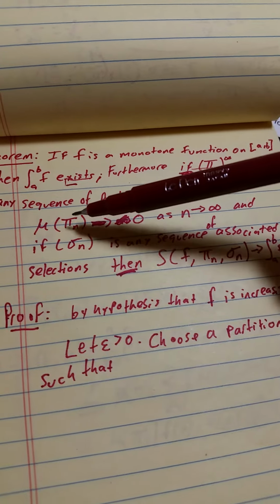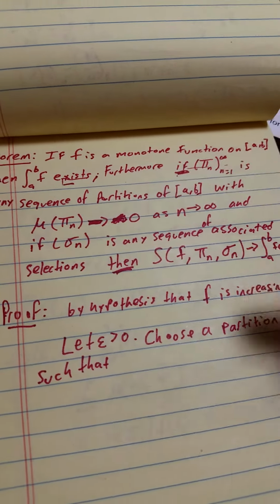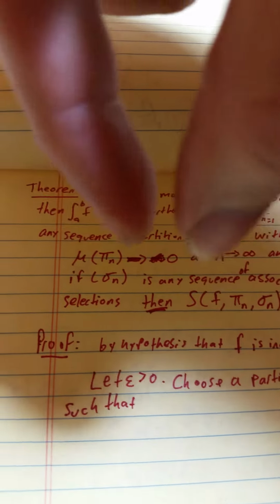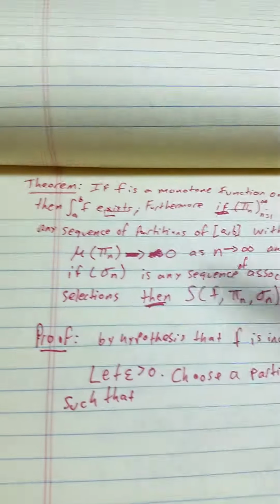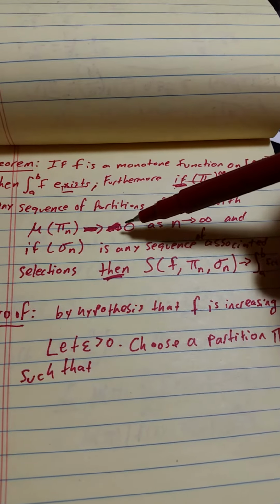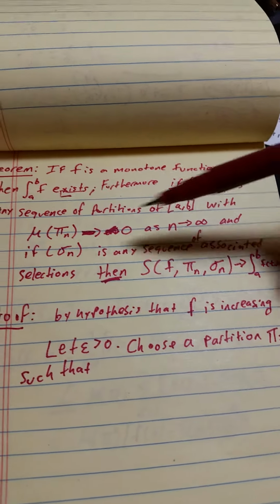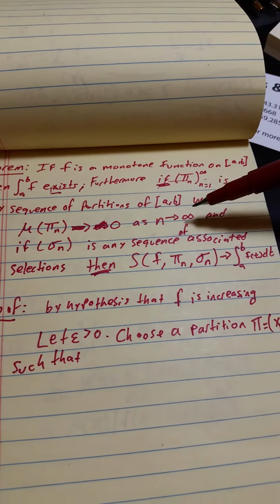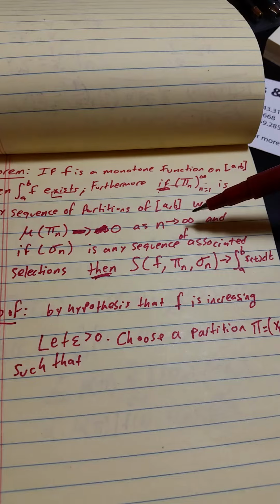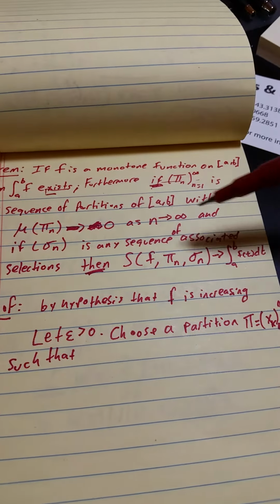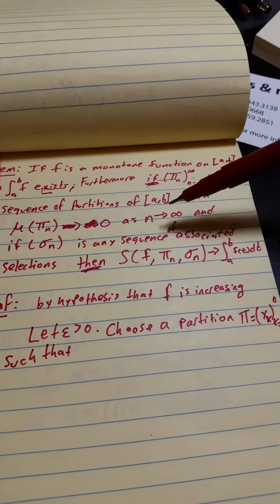So the mesh of the partition pi sub n, the mesh is like the width of the interval. That's what the mesh means. So as the mesh of the partition pi sub n approaches 0, we say that it approaches 0 as n approaches infinity. So as n gets infinitely large, then the mesh gets infinitely small. Now, that's part of the condition we have.